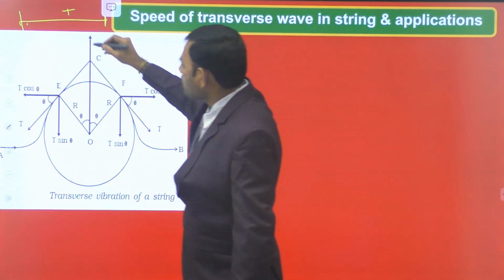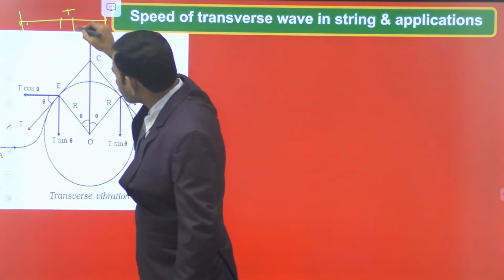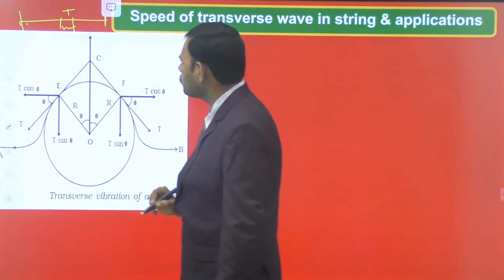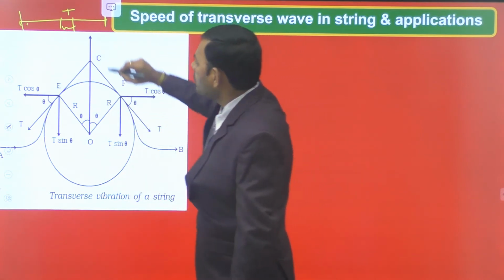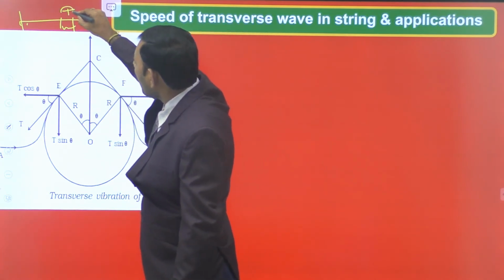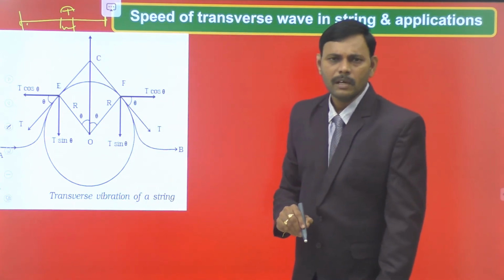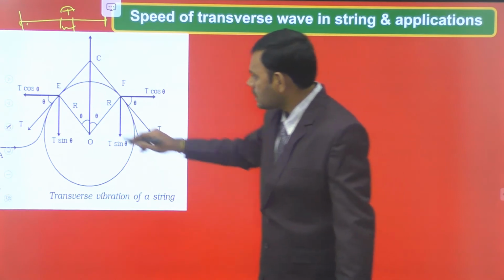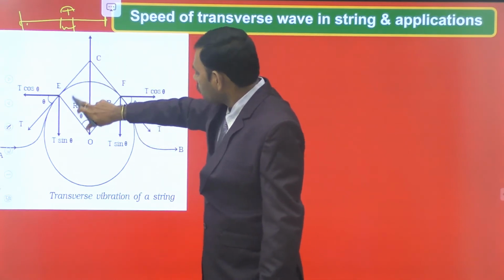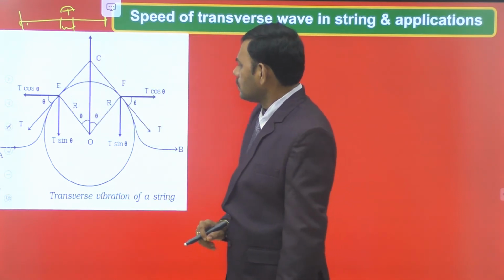Let this be the small element which is in vibration. During vibration, the wire appears to be in the form of an arc of a circle.